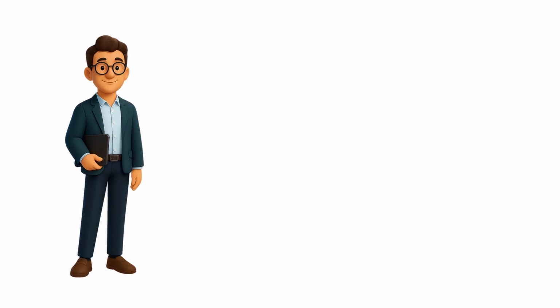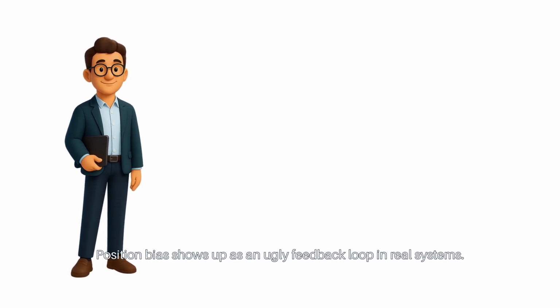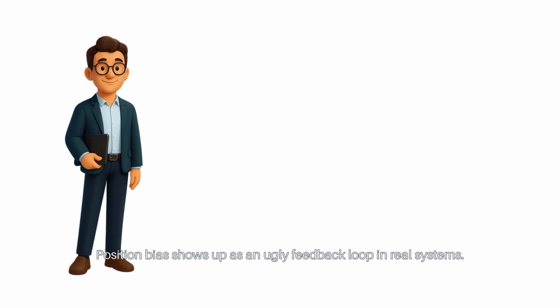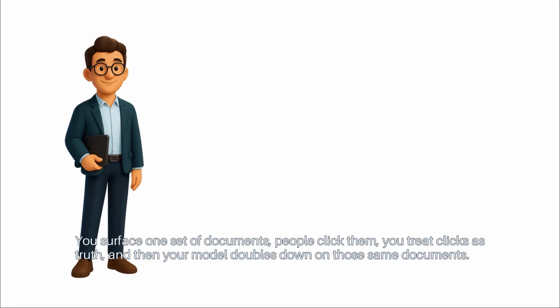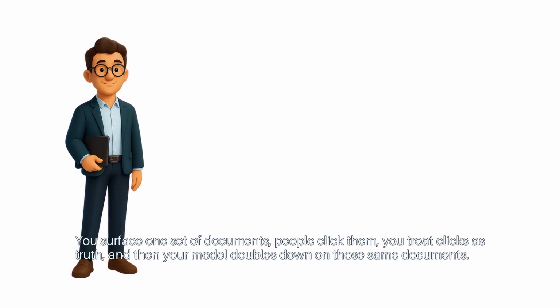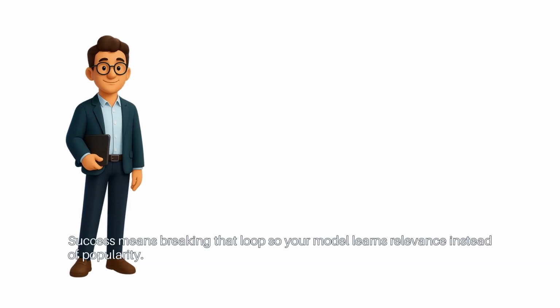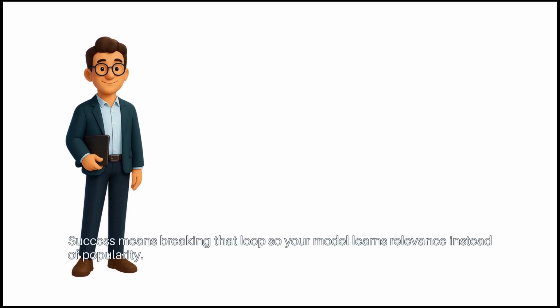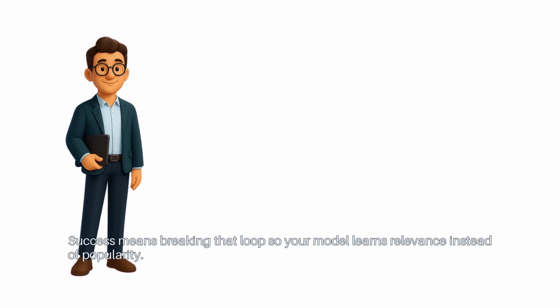Position bias shows up as an ugly feedback loop in real systems. You surface one set of documents, people click them, you treat clicks as truth, and then your model doubles down on those same documents. Success means breaking that loop so your model learns relevance instead of popularity.